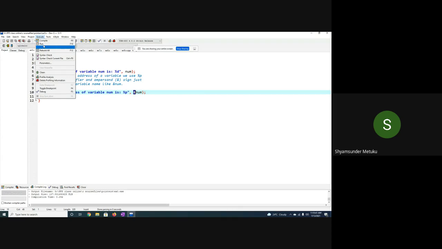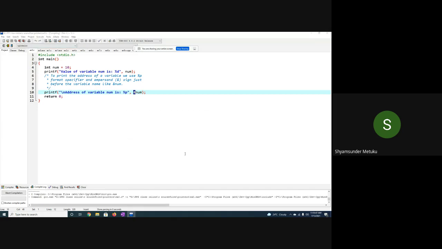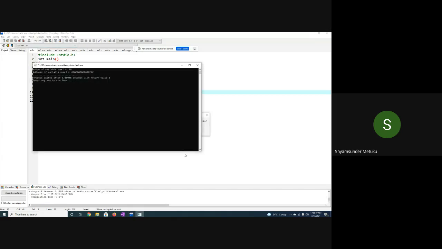So let me run and execute. This is compile and run; F11 is a shortcut key you can press. So it is verified. You can see the value of the variable is 10, because we have already assigned a 10. But coming to the address of the variable, can you count how many digits are there? Total overall digits.